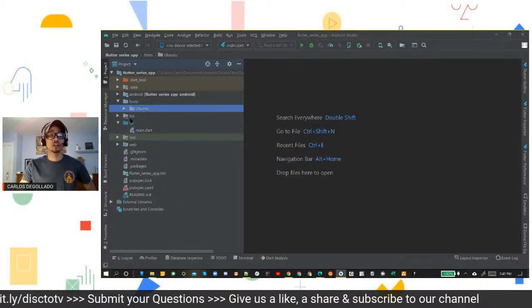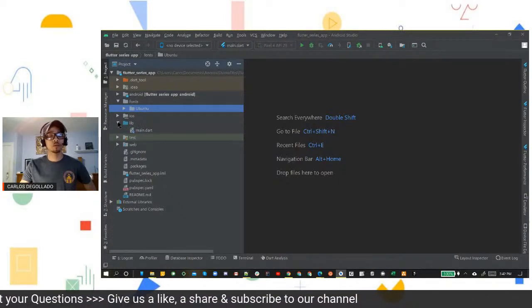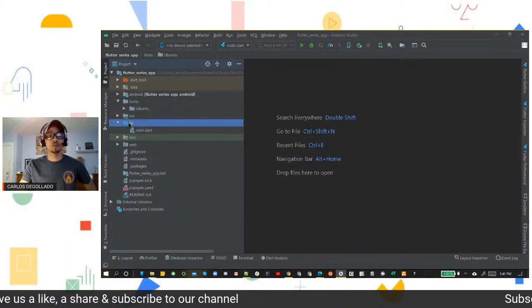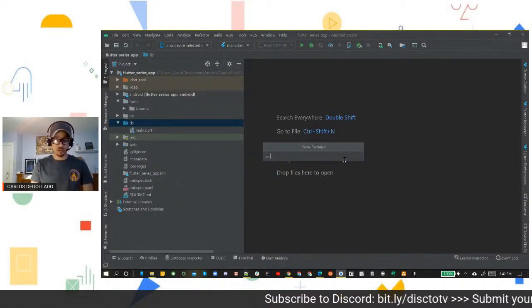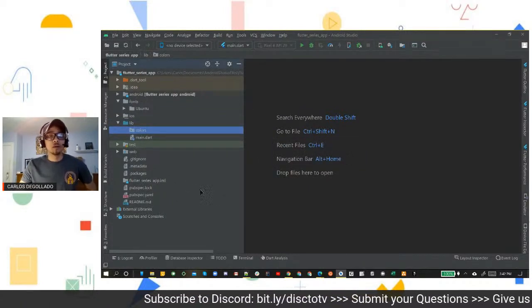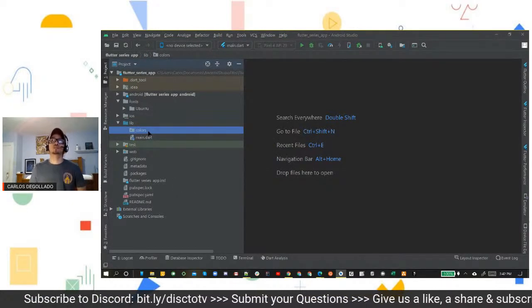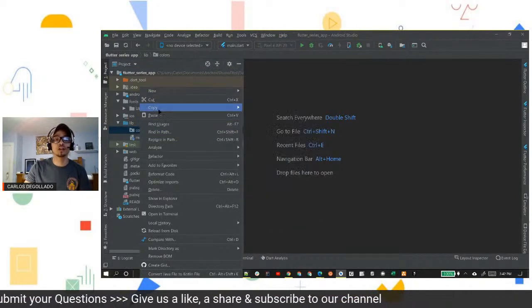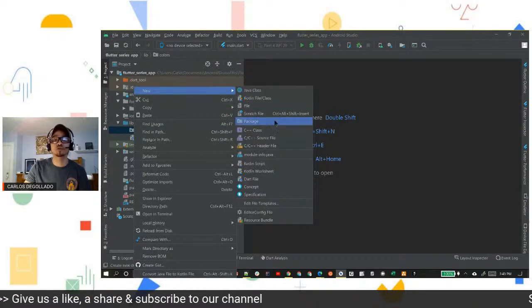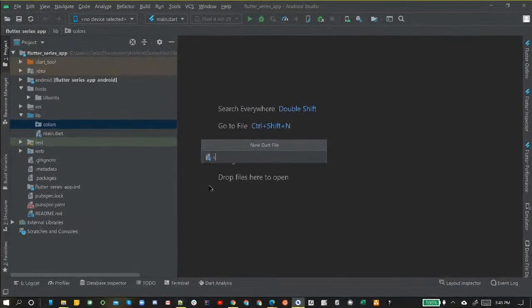So in our lib folder right here, we're going to expand our lib folder. Well, you don't have to expand it, but we'll expand it. And then we're going to right click and create a new package. And we're going to call this package, you guessed it, colors. Let me move a little bit forward so I can explain more. We're going to right click our colors package, create a new Dart file, and we're going to call this one colors. Remember the language syntax. We're going to use an underscore for a space, and we're going to do colors1.